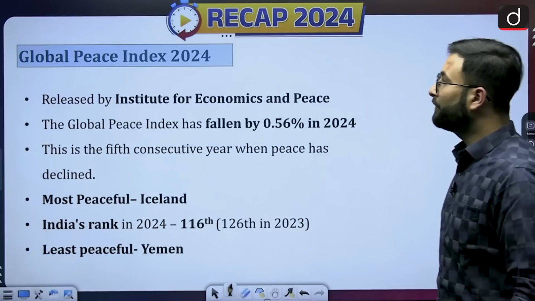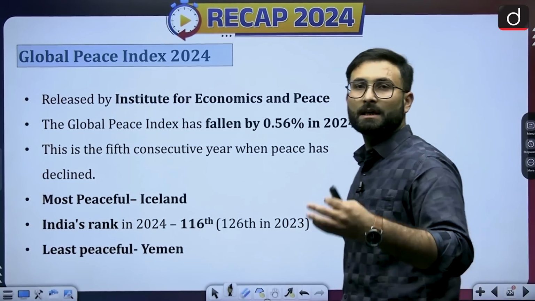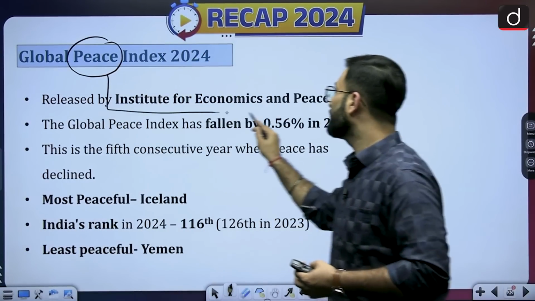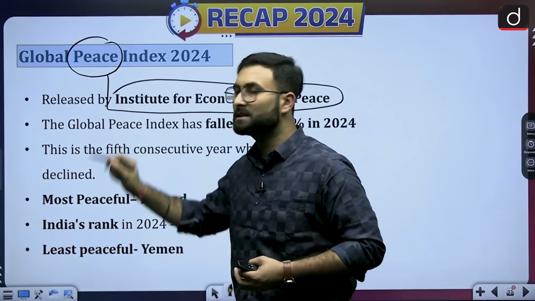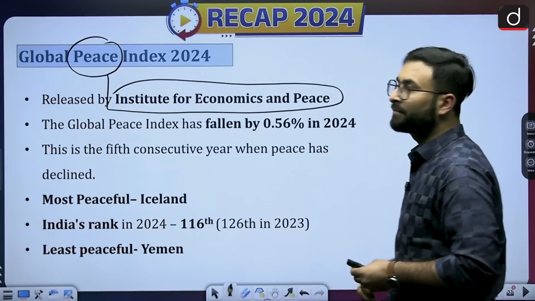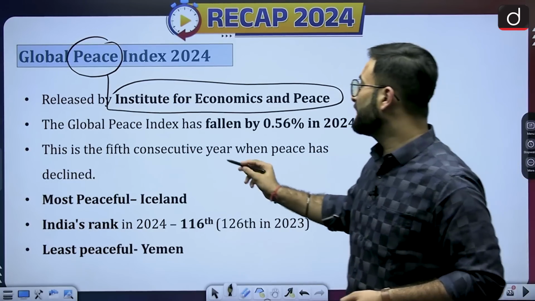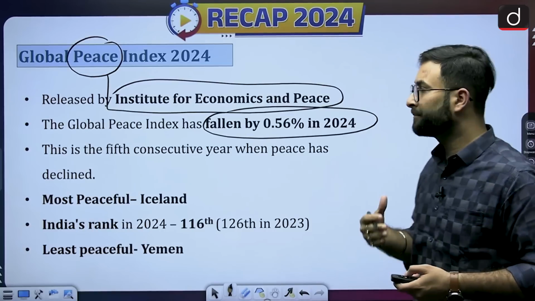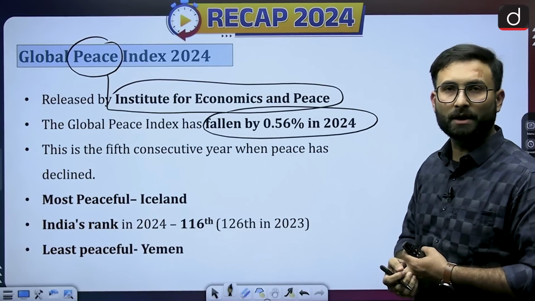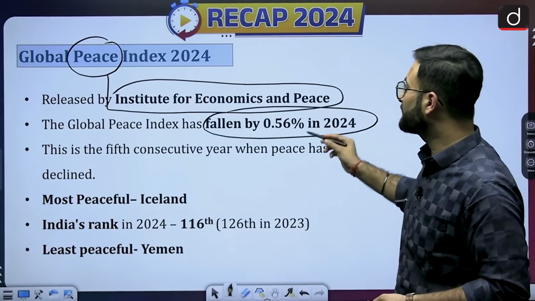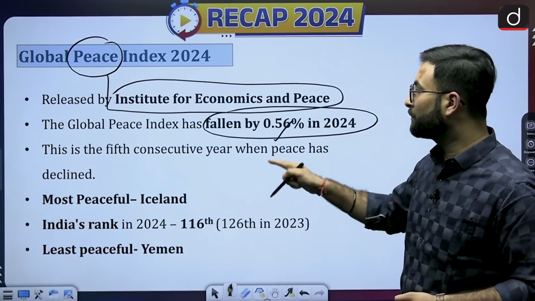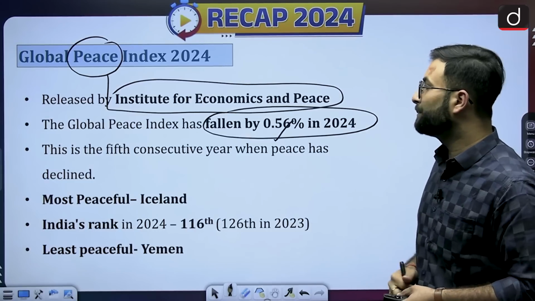Now moving further, Global Peace Index. The Institute for Economics and Peace is the body which releases this particular index. The Global Peace Index has fallen by 0.56 in 2024, obviously because of the various geopolitical scenarios we are going through. We can see that this report has fallen by 0.56. This is the fifth consecutive year when peace has declined.